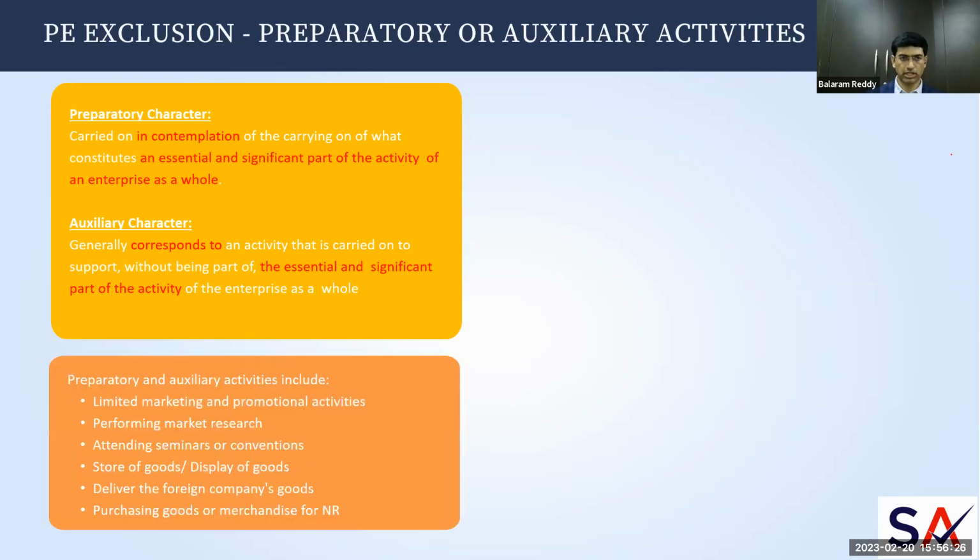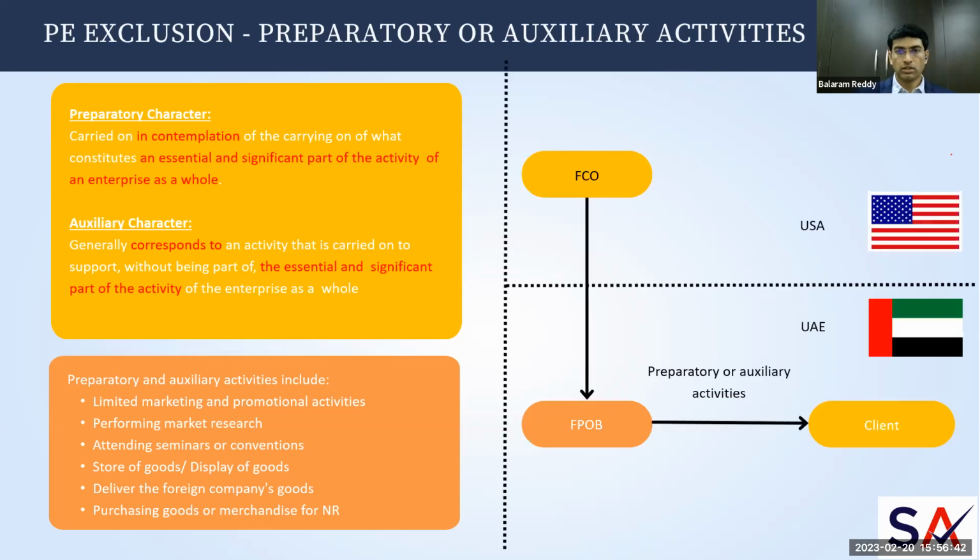So what are the preparatory or ancillary characteristics? Like, if a non-resident conducts any limited marketing or promotional activities, or performs market research just to understand whether it is going to be feasible to do business in UAE for their activity or not. For example, EFCO, which is situated in USA, wants to conduct a survey in UAE through a fixed place of business.